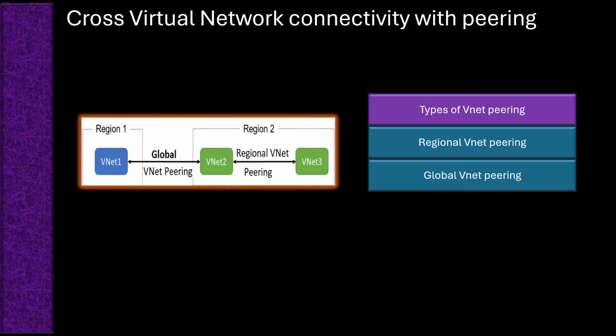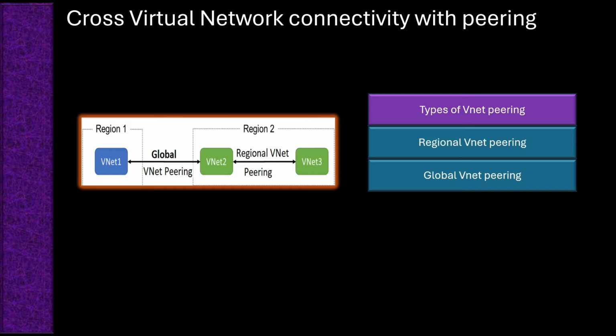The connection is direct and efficient. VNet peering requires no gateways, and the connection has low latency and high bandwidth, similar to internal traffic within a virtual network. The connection is flexible and can be secured with NSGs. You can apply NSGs on either virtual network subnet to control access and define permissions for traffic between VNets.